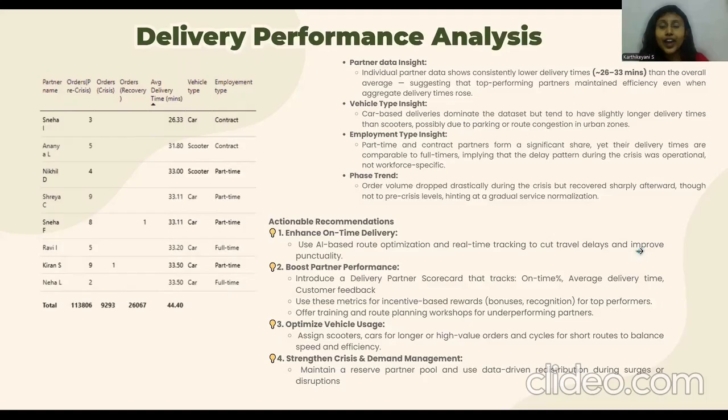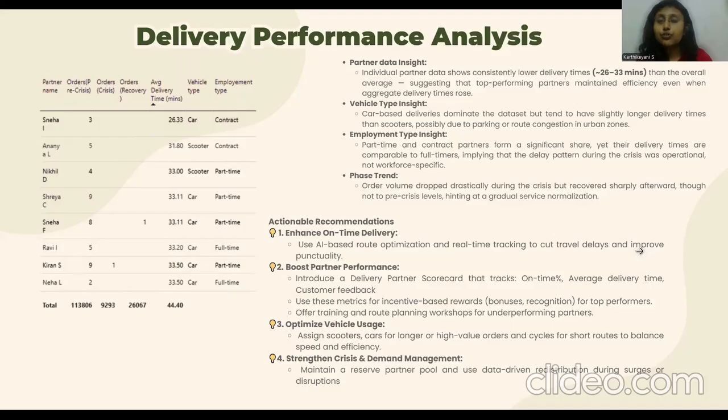The first one is to enhance on-time delivery. We can introduce AI-based route optimization for delivery partners to make them deliver a particular order faster based on real-time traffic. The second one is to boost partner performance. We could introduce a delivery partner scorecard based on metrics such as on-time percentage, average delivery time, and customer feedback. We can use these metrics to rank them and give bonuses and recognition for top performers. We can also offer training and route planning workshops for underperforming partners.